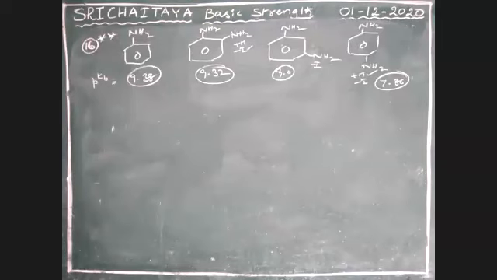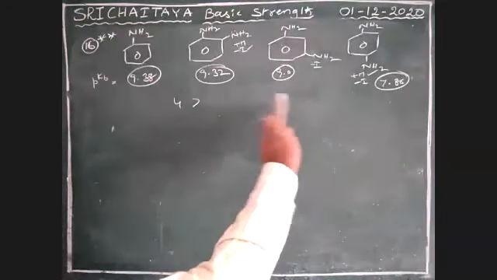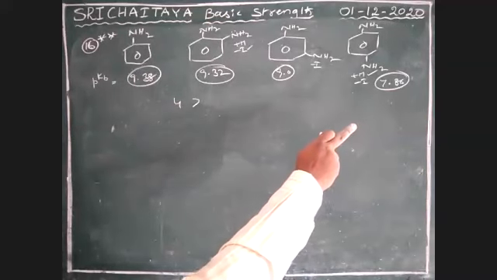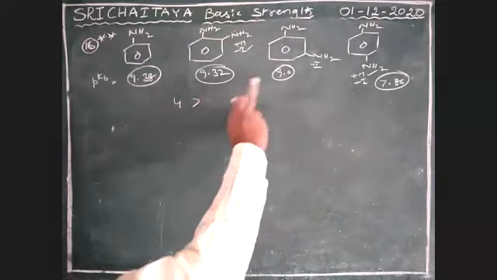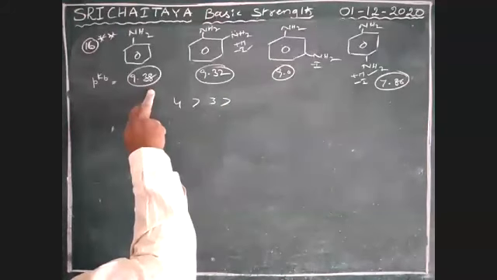Therefore, overall the answer is 4 greater than the least, next least this one, and 3 greater than next least, this one.